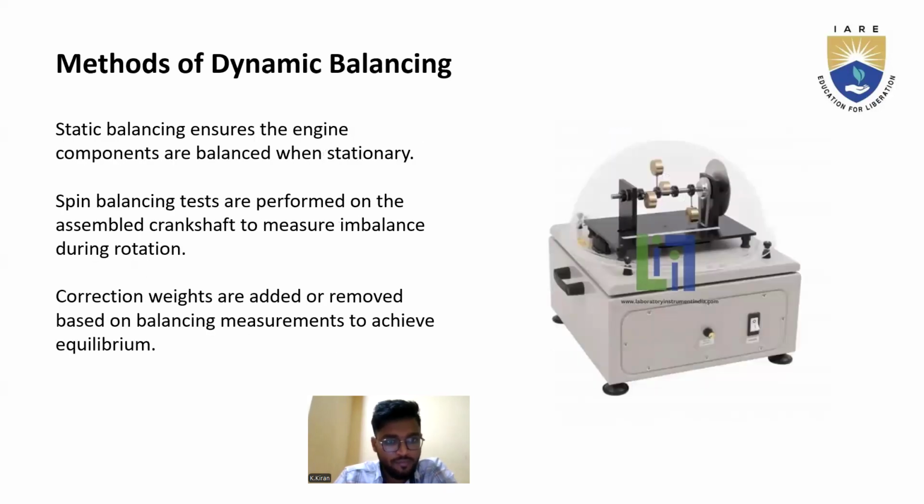Now, the methods of dynamic balancing. Static balancing ensures the engine components are balanced when stationary. Static balancing means when the components are at rest, in their own position, they may be balanced. After that, spin balancing tests are performed on the assembled crankshaft to measure imbalance during rotation. During rotation there is some imbalance, and we need to correct it with the help of the spin balancing test. Correction weights are added or removed based on balancing measurements to achieve equilibrium. Equilibrium means all forces are equal to zero.